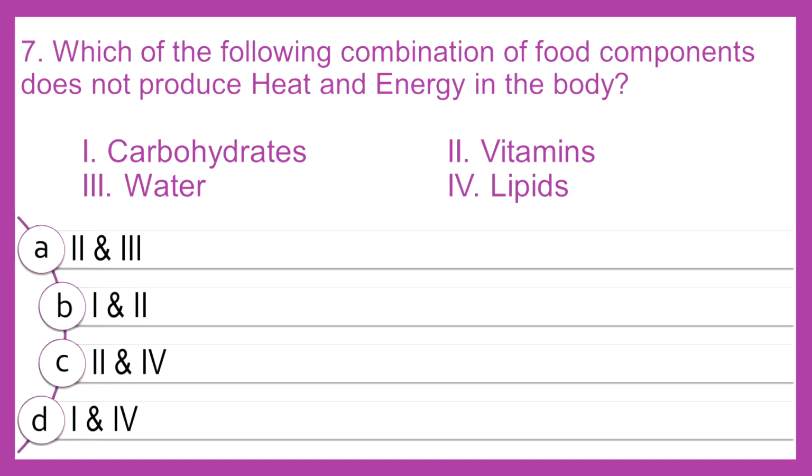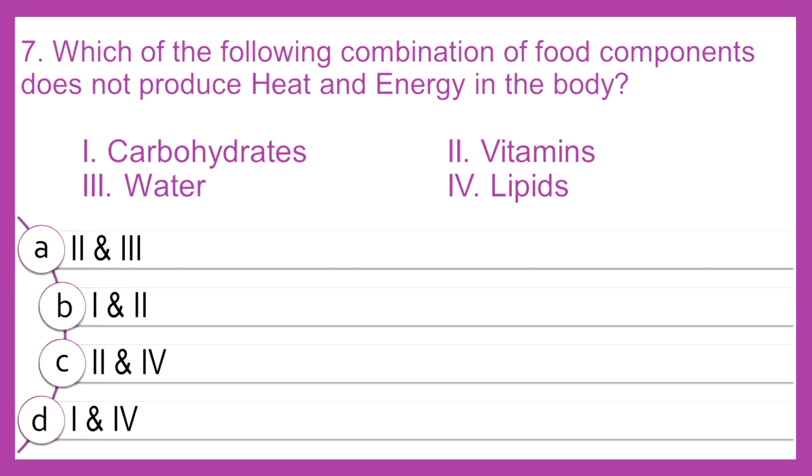Question number 7. Which of the following combinations of food components does not produce heat and energy in the body? Number 1, carbohydrates; 2, vitamins; 3, water; and 4, lipids. Option A, 2 and 3, means vitamins and water. First and second means carbohydrates and vitamins. 2 and 4 means vitamins and lipids. And 1 and 4, carbohydrates and lipids.